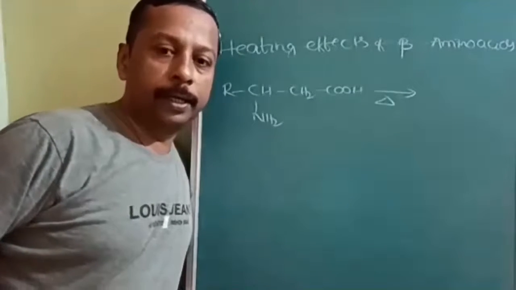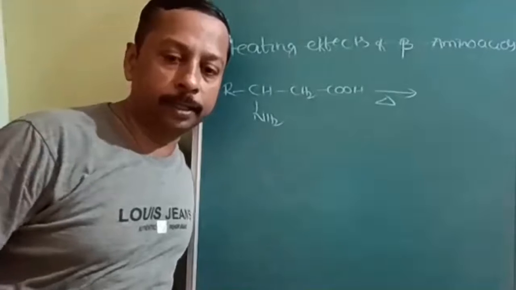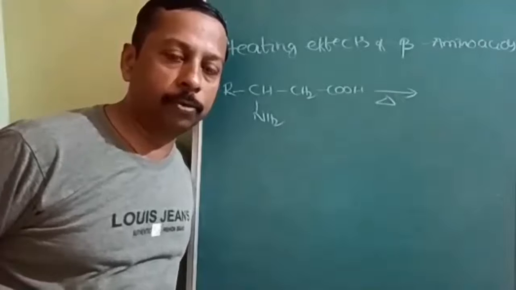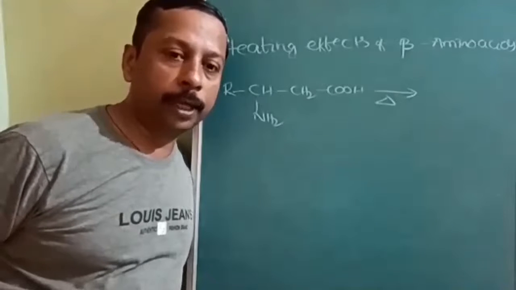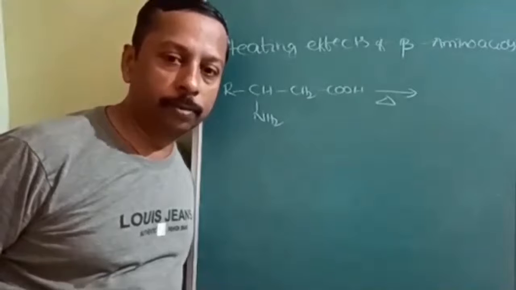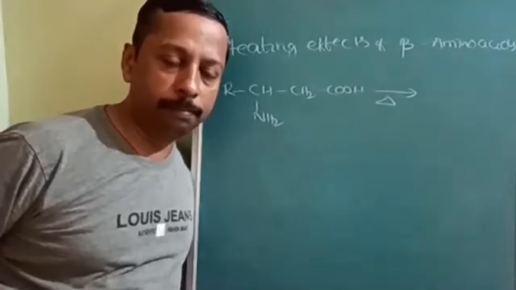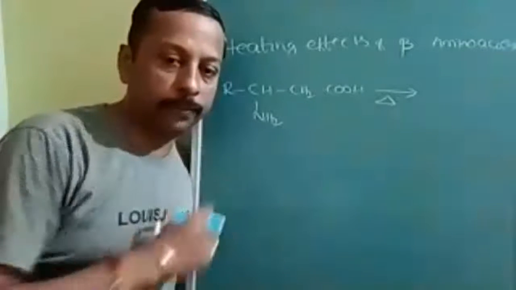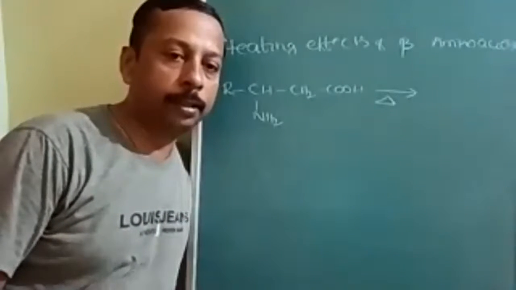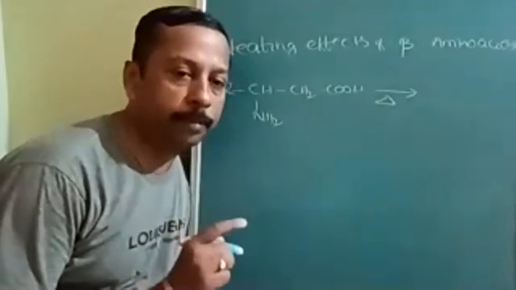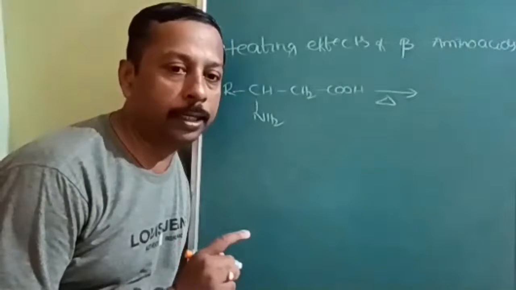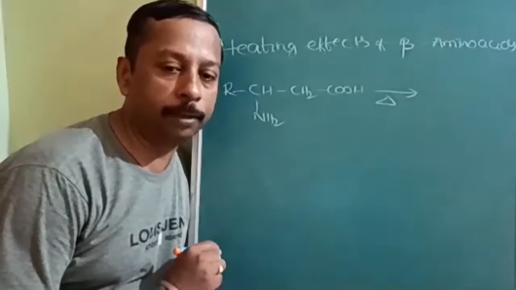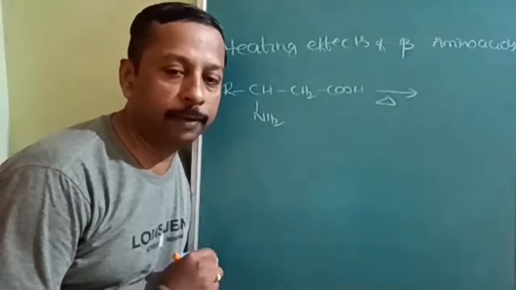Okay, we have studied in alpha amino acid. When they are heated, they form a cyclic compound due to stable formation, and 2 moles will be involved. When alpha amino acid is heated, 2 moles of amino acids combine together to form cyclic amides. Now, if I take the beta amino acid, then only 1 mole will be required. And alpha beta unsaturated carboxylic acid will be formed.